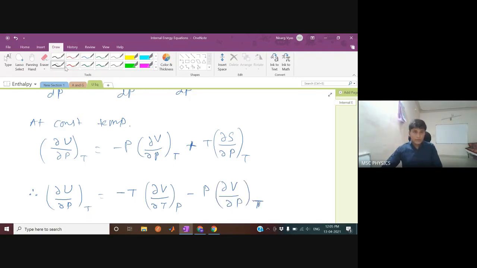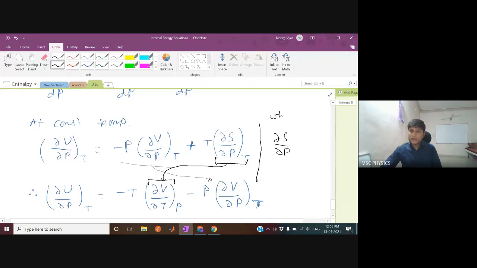So what I did was I changed this term with this term, with a minus sign of course, and I just wrote it here. So this is the Maxwell relation, where we use the fact that del S by del P at constant temperature equals negative of del V by del T at constant pressure.